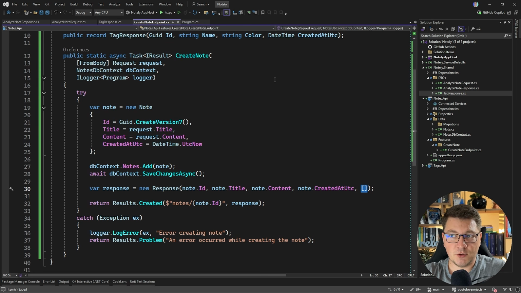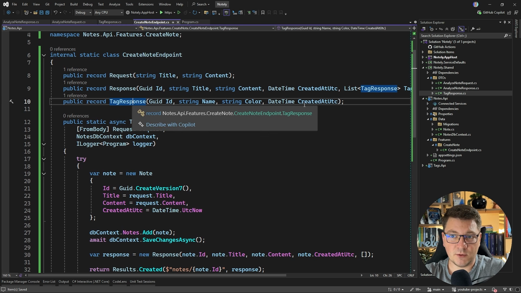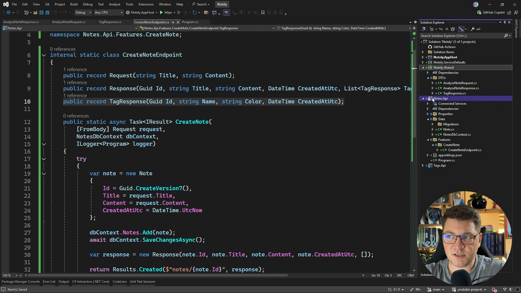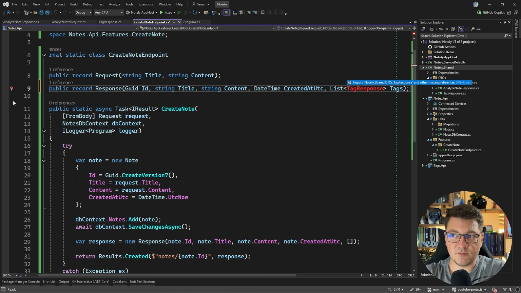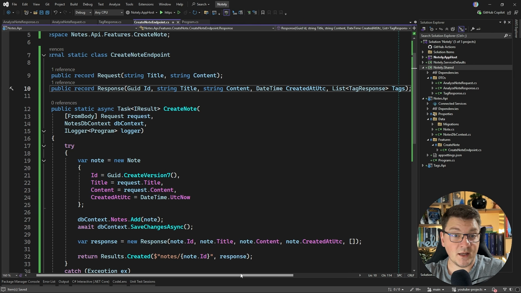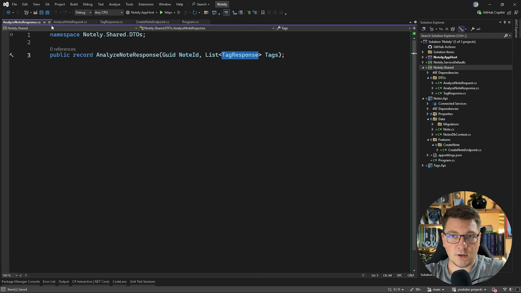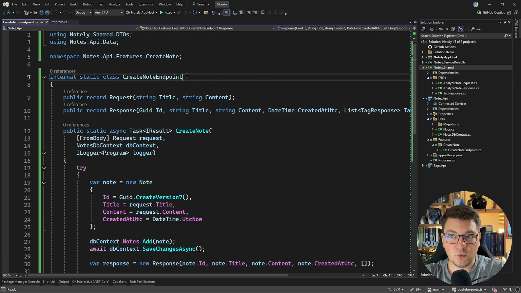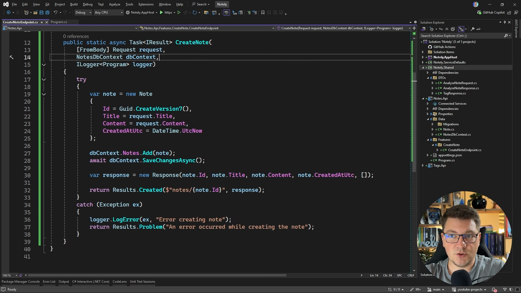So now in my create node endpoint, I can decide if I want to depend on this local one or the shared one. So let's say I don't want to define the same type twice. I'll add the reference for the Notely.Shared project to my nodes API, and I'll omit the tag response here, and I'll just import the one that I defined in my shared library. So now we have our request and response objects, and we can use it to implement the communication between our two APIs. So as I said, I want to implement this synchronously using HTTP.